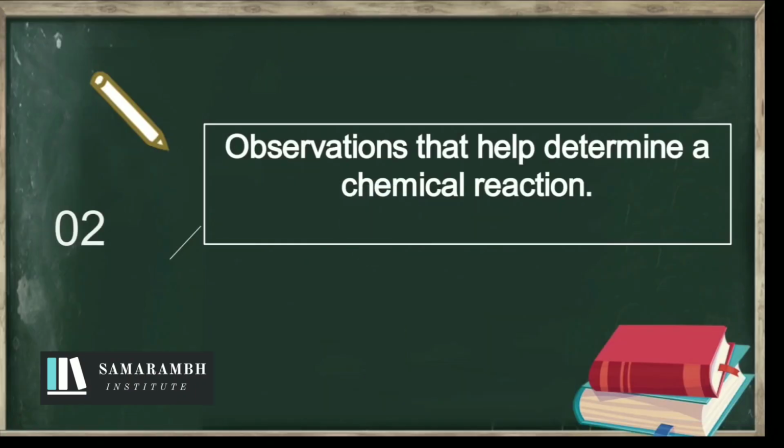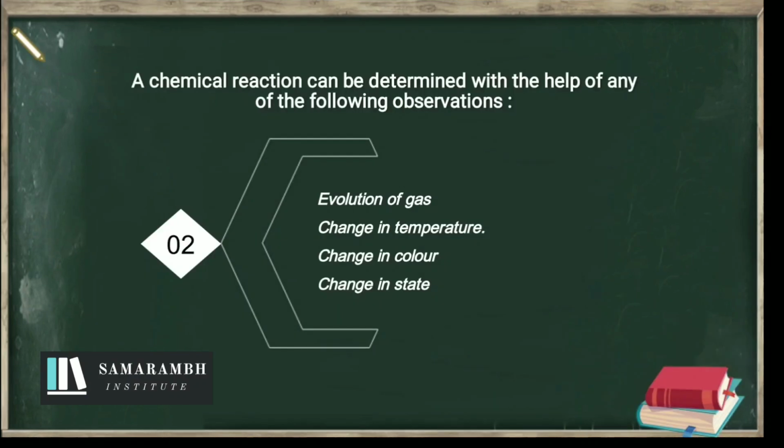Now we will discuss determination of chemical reaction, or characteristics of chemical reaction. How can we determine a chemical reaction? A chemical reaction can be determined with the help of any of the following observations: evolution of gas, change in temperature, change in color, change in state. If we talk about evolution of gas, in the chemical reaction between zinc and dilute sulfuric acid, you can see hydrogen gas is evolved.